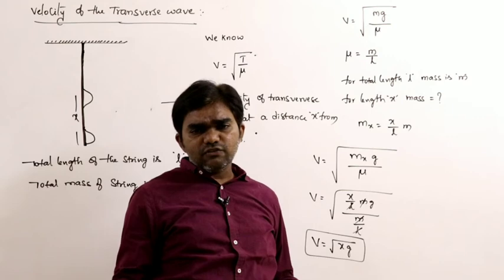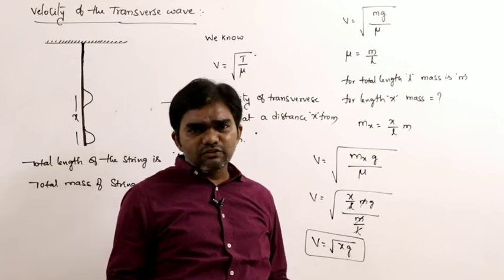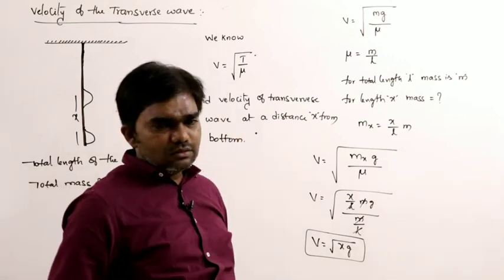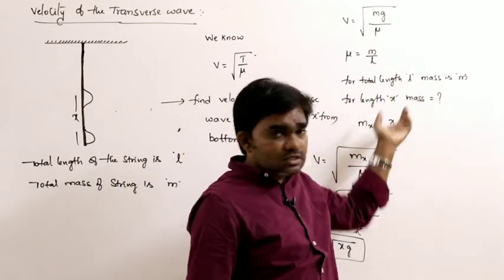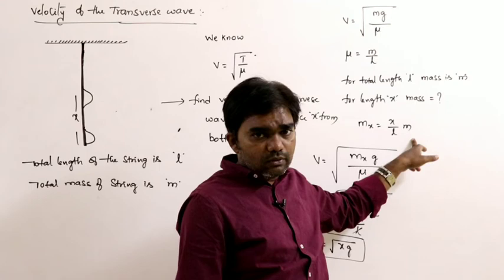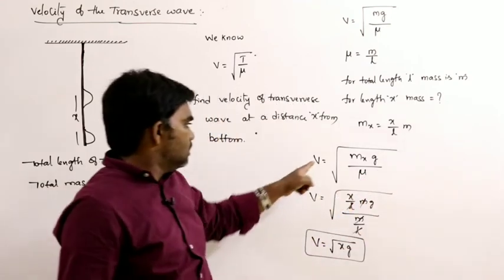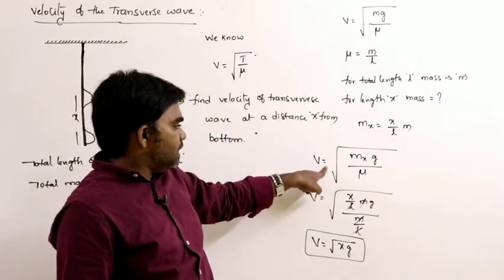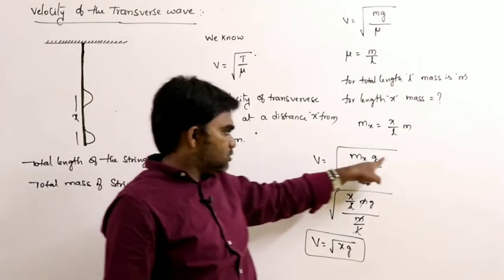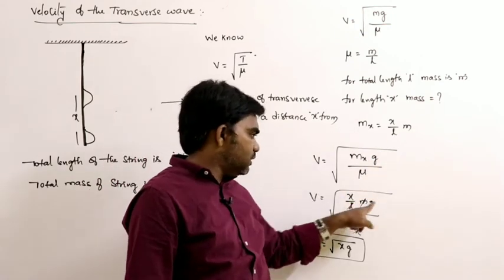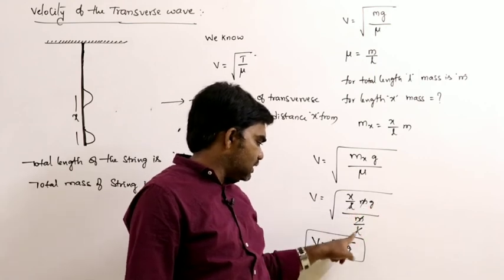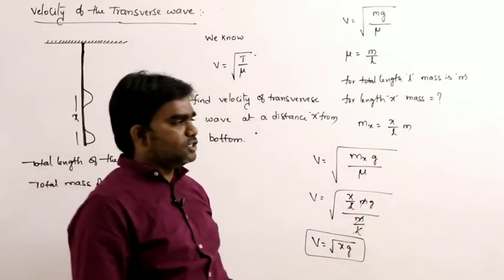For example, 10 pens cost 50 rupees. What is the cost of 4 pens? 40 rupees. Like that. For total length L, mass is m. For small length x, what is the mass? x by L into m. So velocity at a distance x is root of mx g divided by mu. What is the value of mx? x by L into mg. m cancels, L cancels. V is equal to root xg.